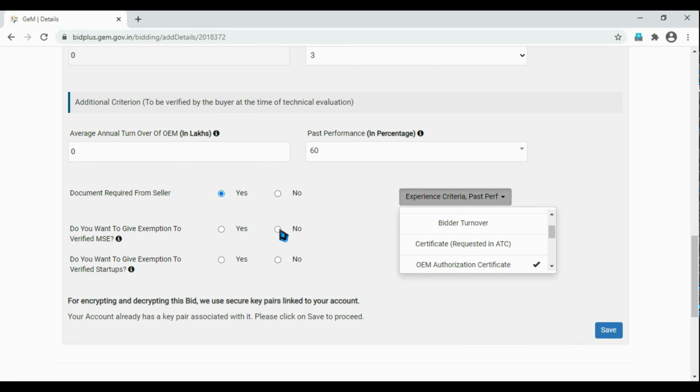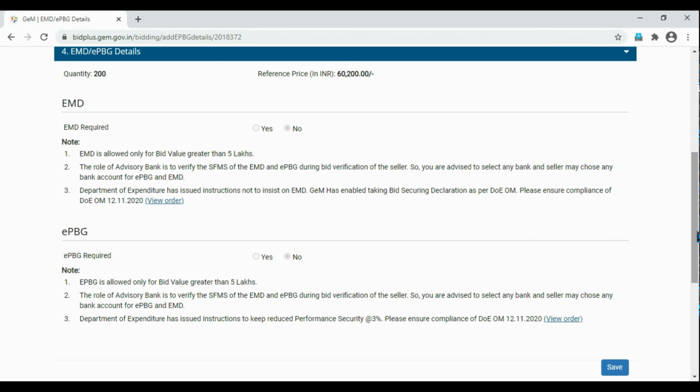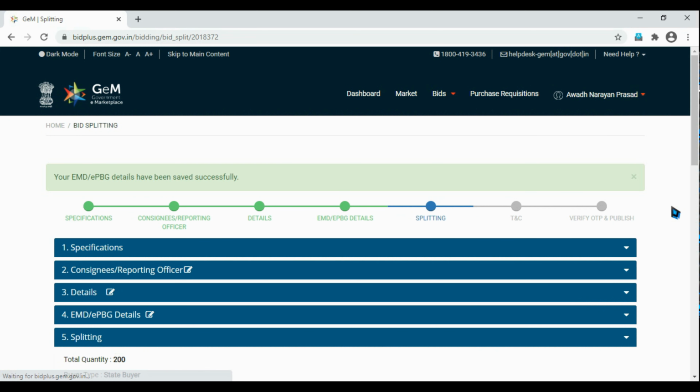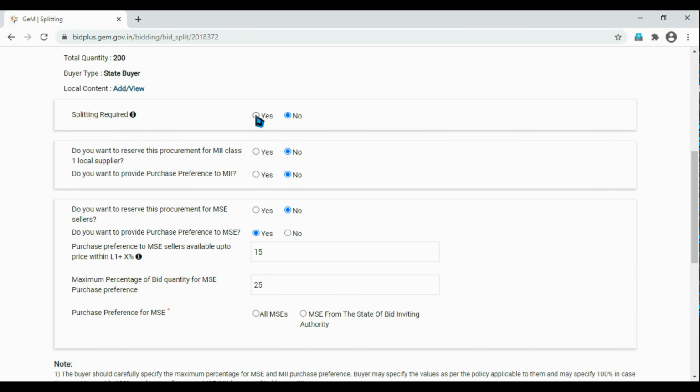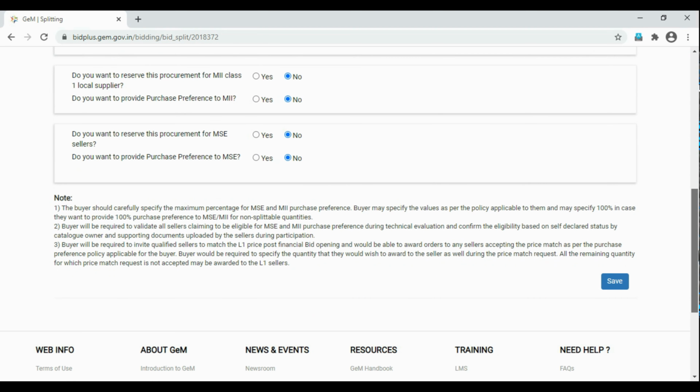So the quantity mentioned is 200 and the price is 60,200 as the capping price. EMD (earnest money) and EPBG are not applicable because the bid value is not more than 5 lakhs. Splitting: again, if you want to split among L1, L2, L3, you can go for it. If you don't want to, you can go for no. I'm going for no here. Again, it asks whether you want to give exemption or not.